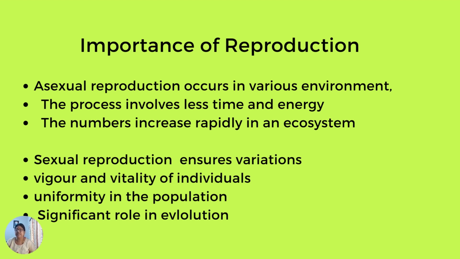Vigor and vitality is maintained by the individuals. Due to the flow of genes among the individuals, uniformity of population is maintained, where there is a broad or general resemblance among the individuals. Genetic changes are brought about by sexual reproduction, and it plays a significant role in the evolution of new forms.